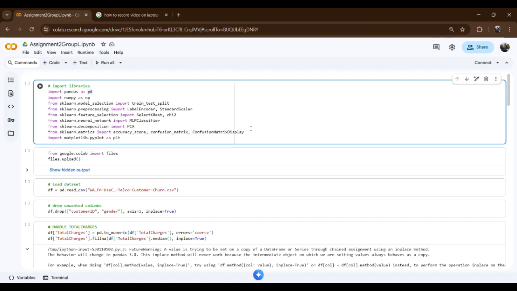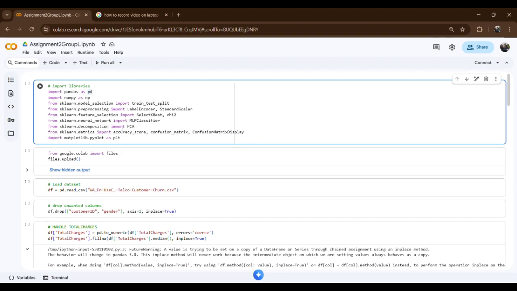The goal of this project is to predict whether a telecom customer will leave the company based on their account information and service usage. First, we import all the necessary Python libraries. We use Pandas and NumPy for data manipulation, scikit-learn for preprocessing, feature selection and modeling, and matplotlib for visualization. And we also use Google Colab's files import to upload the dataset directly into the Colab environment.